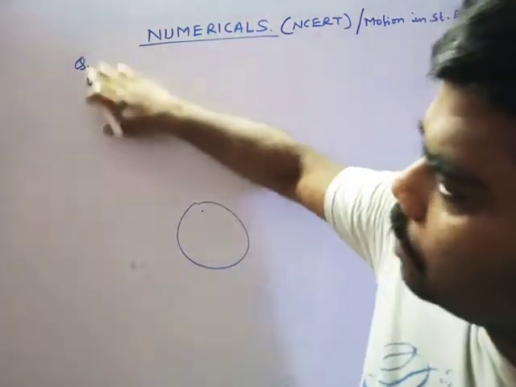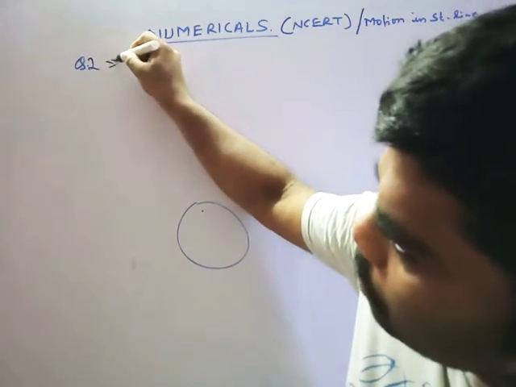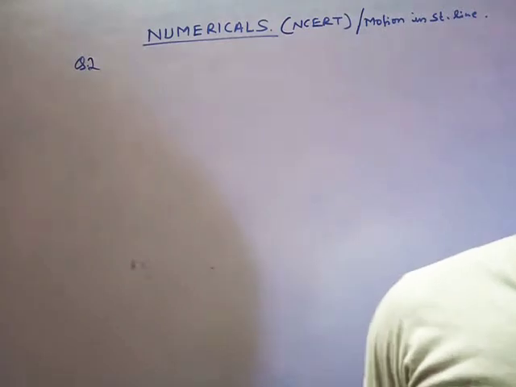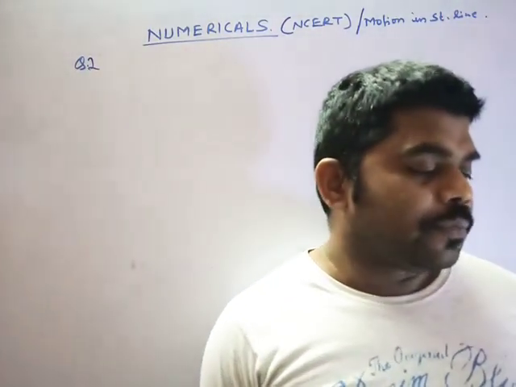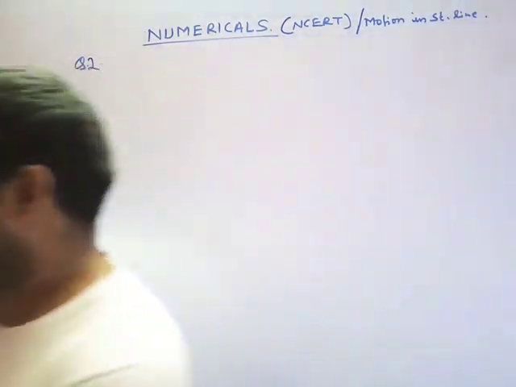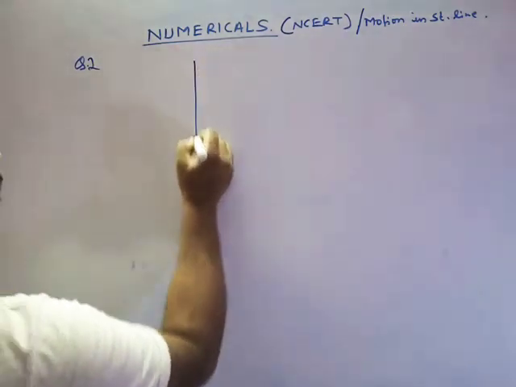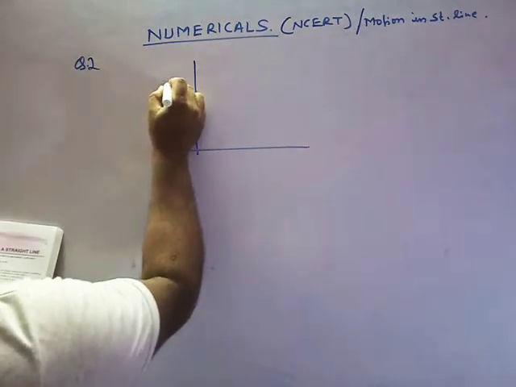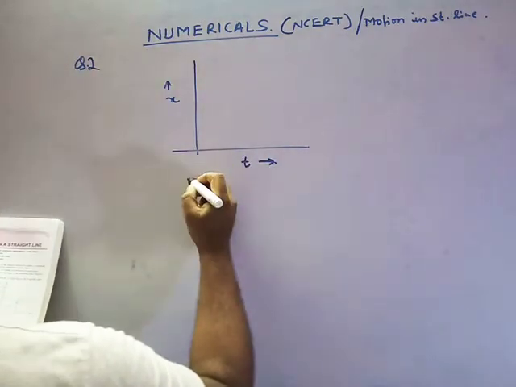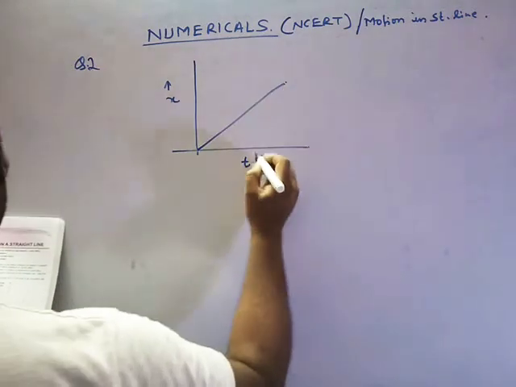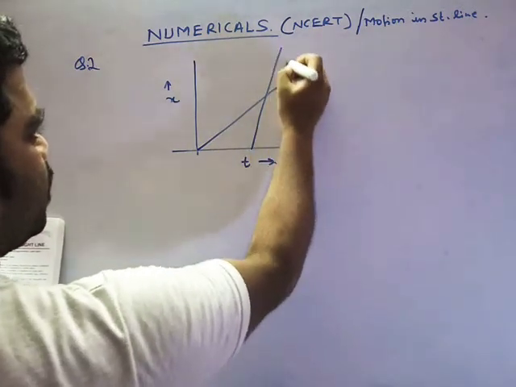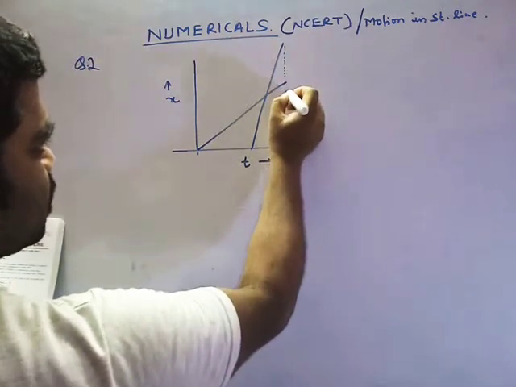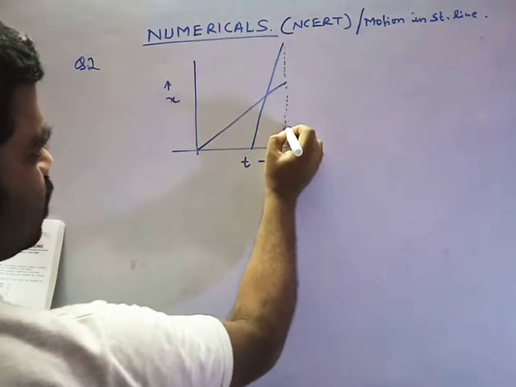Question number 2. Let me give the answer of this question. First, everybody please read question number 2. In question number 2, two graphs are given to you. So let me draw the graphs. This is the graph between, definitely, x, the position, and t, the time. And these are the two objects. Please everybody draw this graph, because the graph given in the NCERT is not perfect. The graph indicates that this is actually the graph.